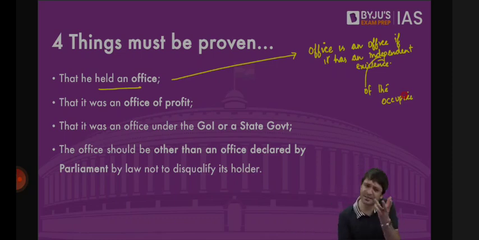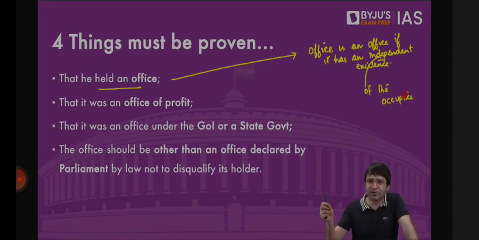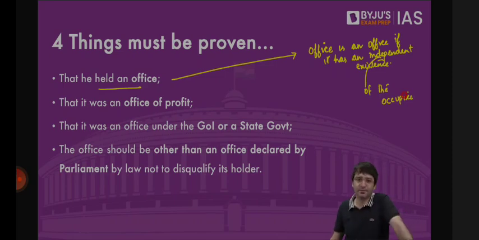But sir, which is that office which does not have an independent existence? Some months ago, Mr. Amit Shah inaugurated an office in Bangalore South belonging to Tejasvi Surya. Tejasvi Surya is the member of parliament of Lok Sabha from Bangalore South constituency, belongs to the BJP. Now he inaugurated an office. That office does not have an independent existence. As long as Tejasvi Surya is the member of parliament, this office will continue. Once his term is over, this office disappears. This office will not remain.